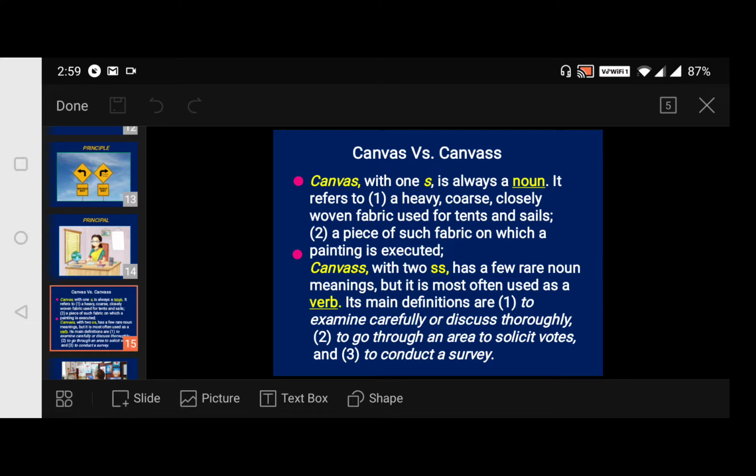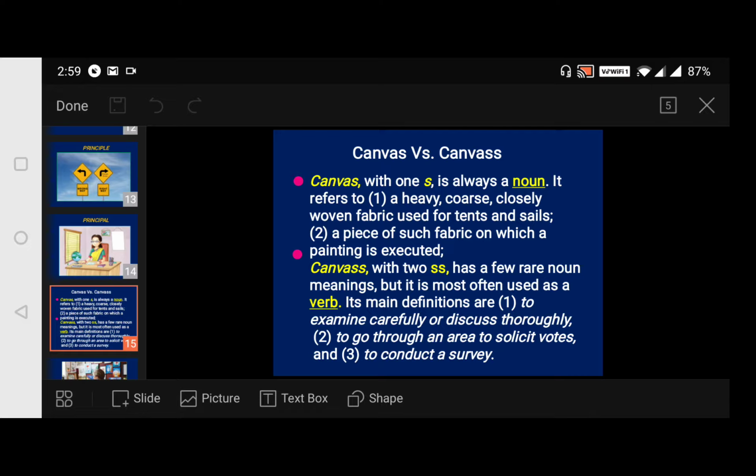Then coming to canvass with two S. It has a few rare noun meanings, but it is most often used as a verb. Its main definitions are to examine carefully or discuss thoroughly. What's the meaning? To examine something carefully, or to discuss something thoroughly, and to go through an area to solicit votes and to conduct a survey.